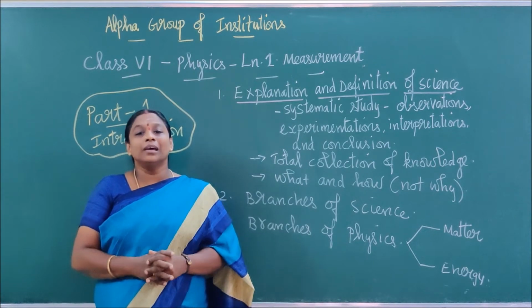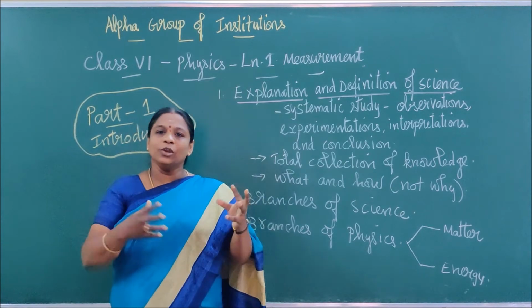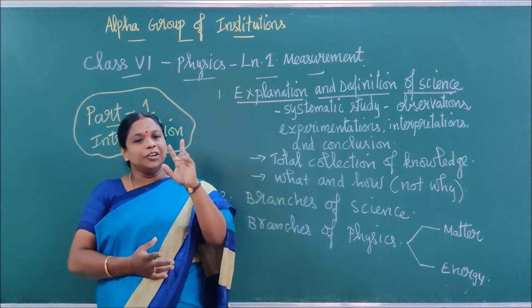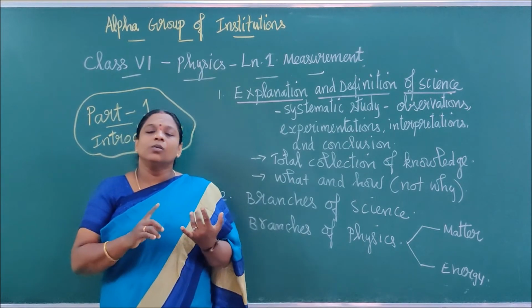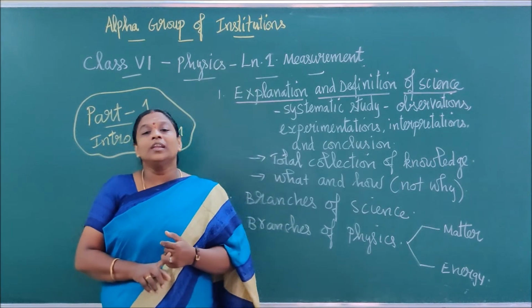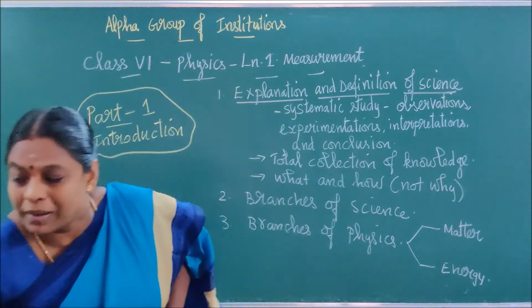Chemistry is nothing but the chemical reactions, right? So in detail you will learn in your further classes. And biology is divided into two categories. What are they? Botany and zoology. Right. I'll write now and explain it.